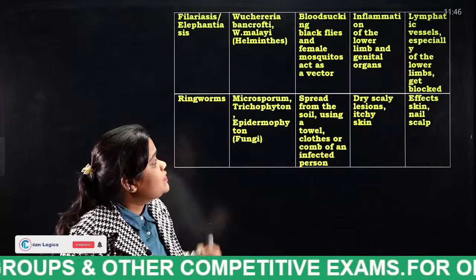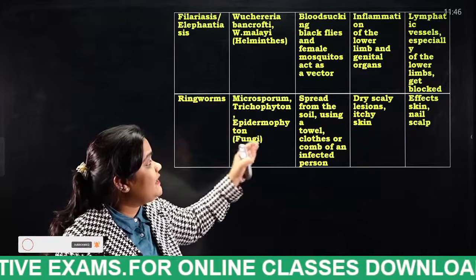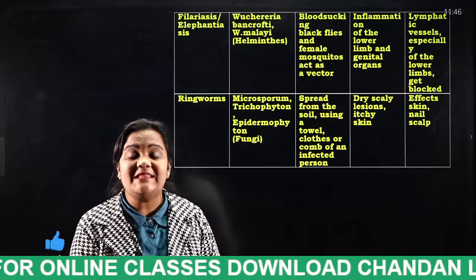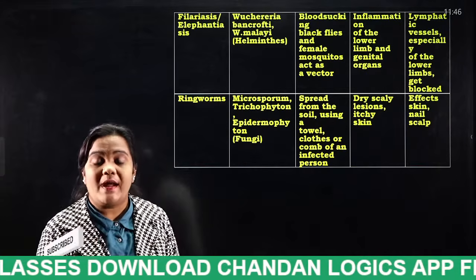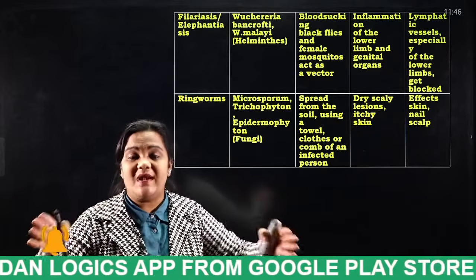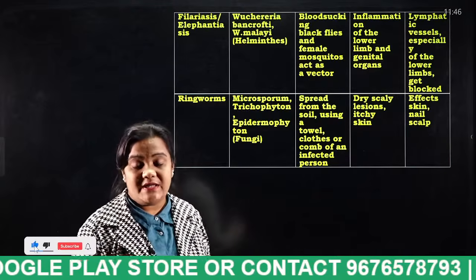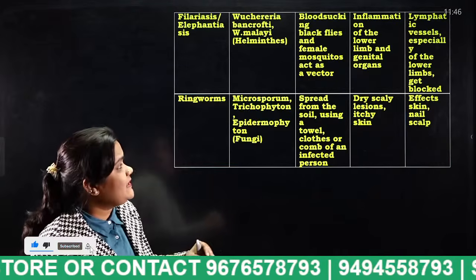And finally, what are the symptoms? Inflammation of the lower limb and genital organs. Our lower limb is nothing but the leg. So there will be very large swelling of our lower limb and there will be inflammation of our genital organ. Okay, and what is this?